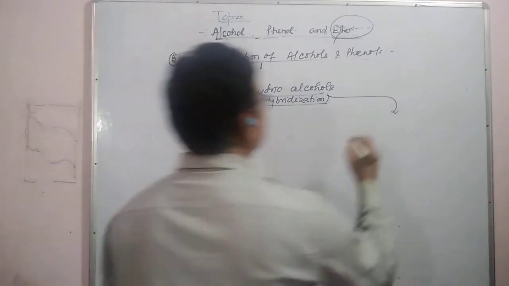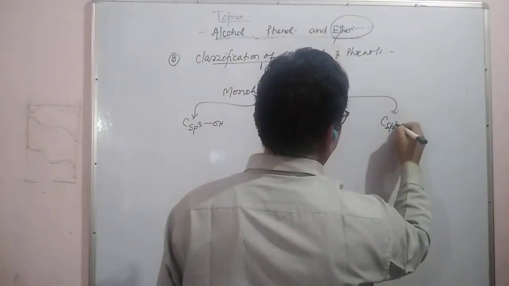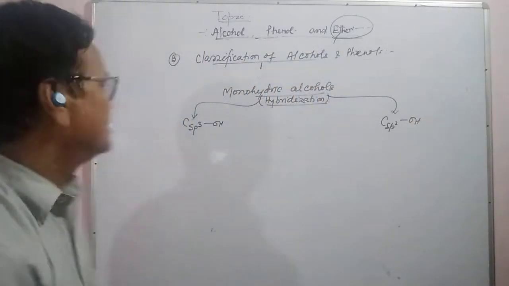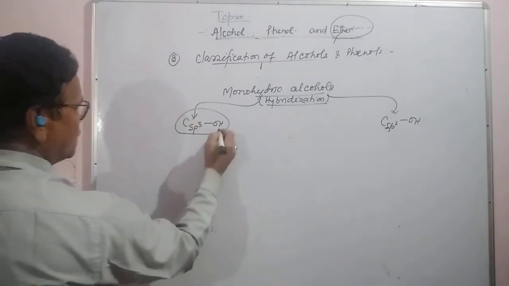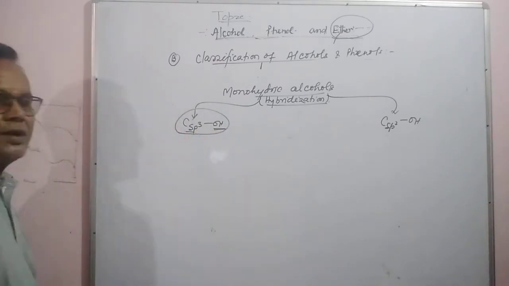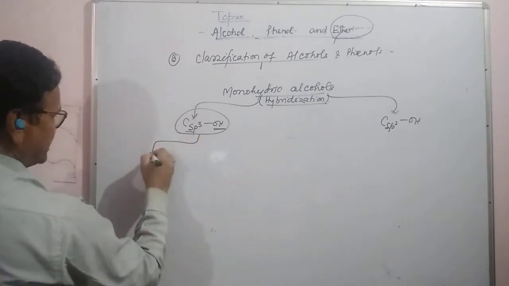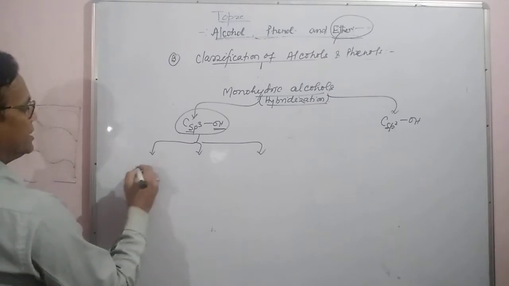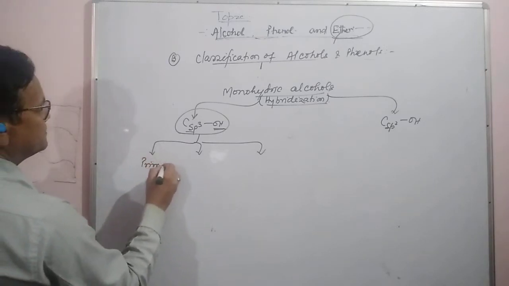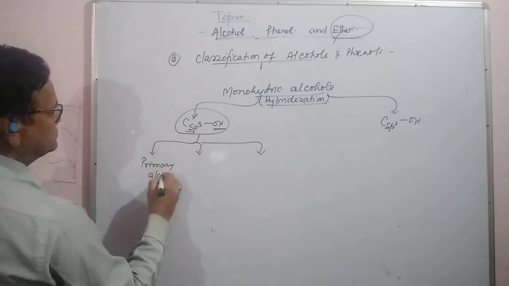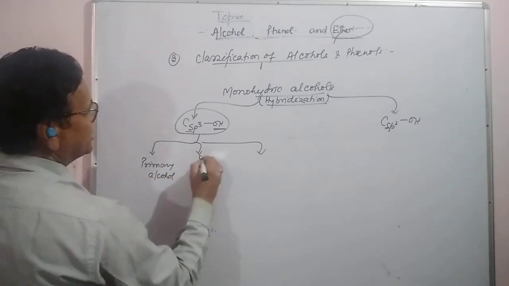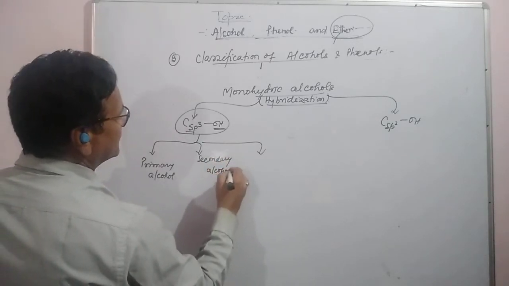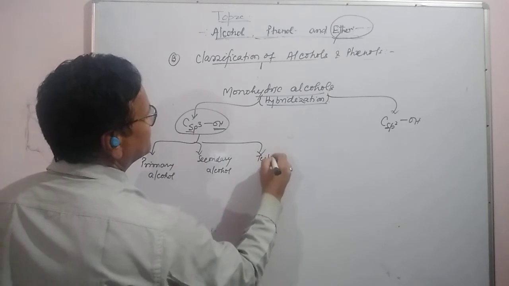And the other is sp2 carbon attached with OH. Under these, if the OH group is attached with sp3 carbons, it will have three types: primary alcohol, secondary alcohol, and tertiary alcohol.